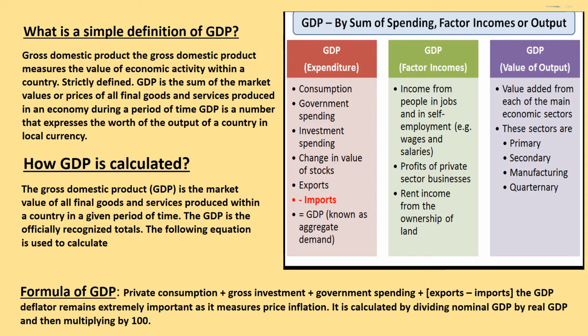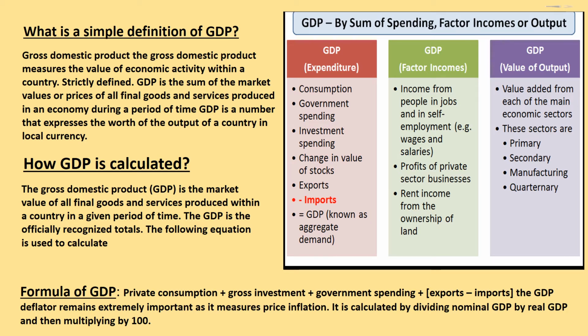Children, before moving on to the next topic, let's study GDP in depth. What is a simple definition of GDP? Gross domestic product. The gross domestic product measures the value of economic activity within a country. Strictly defined, GDP is the sum of the market values or prices of all final goods and services produced in an economy during a period of time. GDP is a number that expresses the worth of the output of a country in local currency.